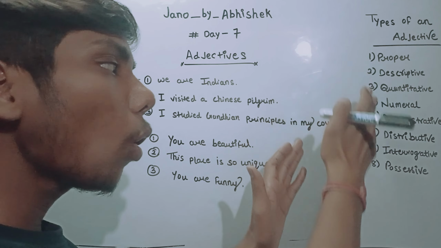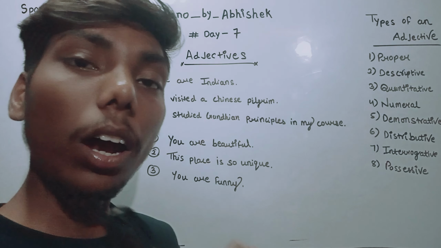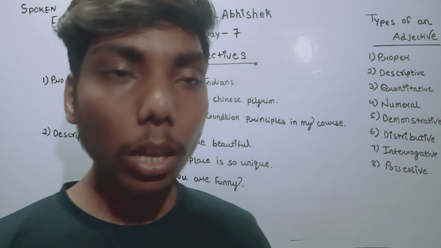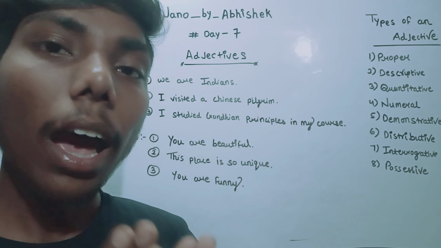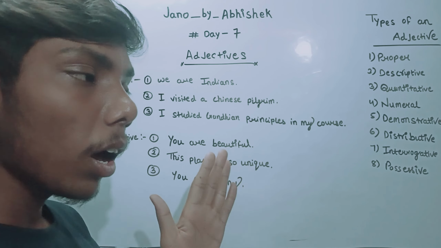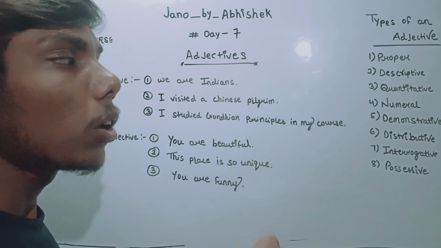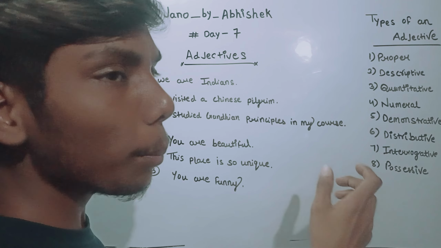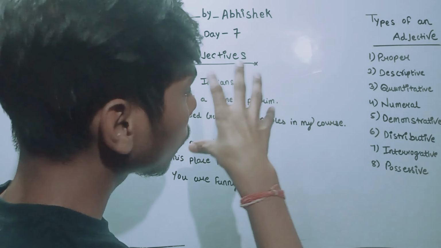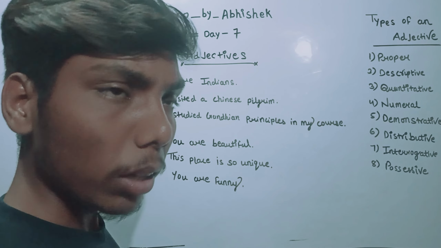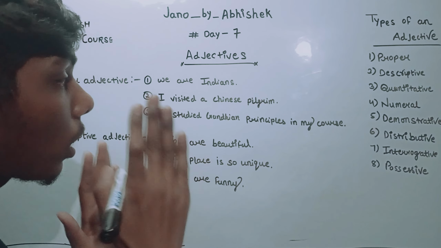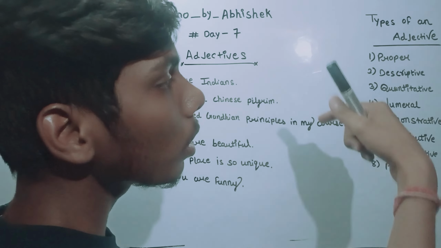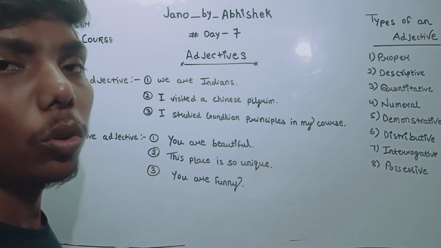These are all words which describe a noun or a pronoun. They all belong to a category. They have been divided into some categories, each with a particular head under which these words come. Here we need to understand that one adjective can go into another type also, so there is no need to be puzzled.